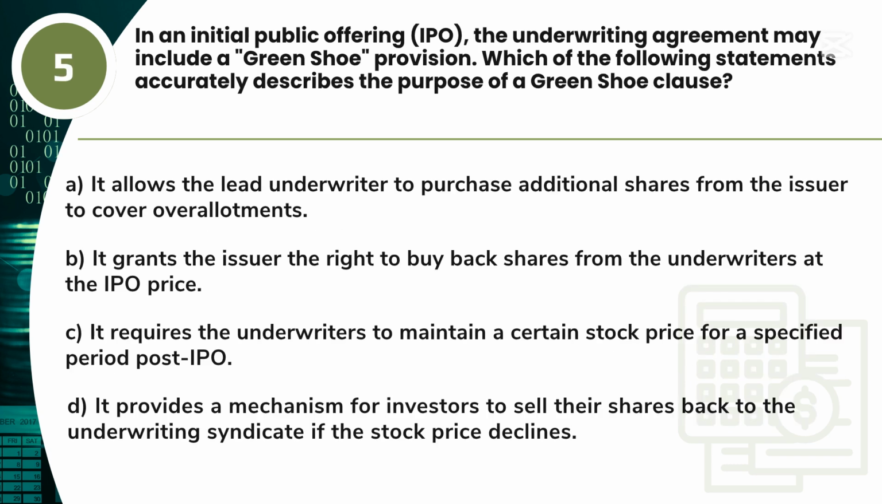Question 5. In an initial public offering, IPO, the underwriting agreement may include a green shoe provision. Which of the following statements accurately describes the purpose of a green shoe clause? A. It allows the lead underwriter to purchase additional shares from the issuer to cover overallotments. B. It grants the issuer the right to buy back shares from the underwriters at the IPO price. C. It requires the underwriters to maintain a certain stock price for a specified period post-IPO. D. It provides a mechanism for investors to sell their shares back to the underwriting syndicate if the stock price declines.